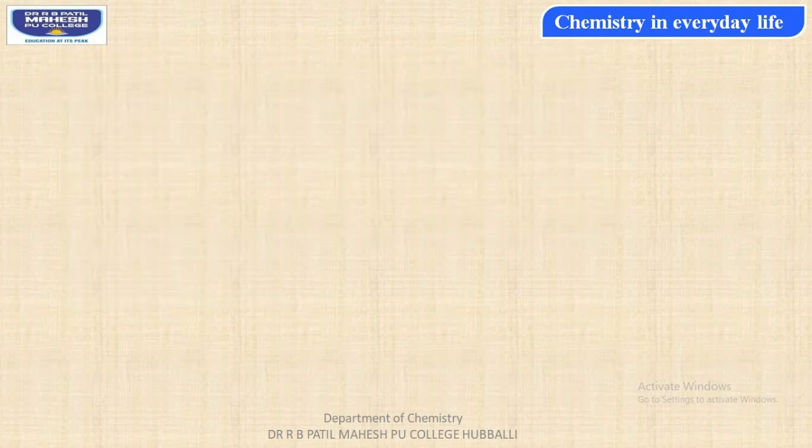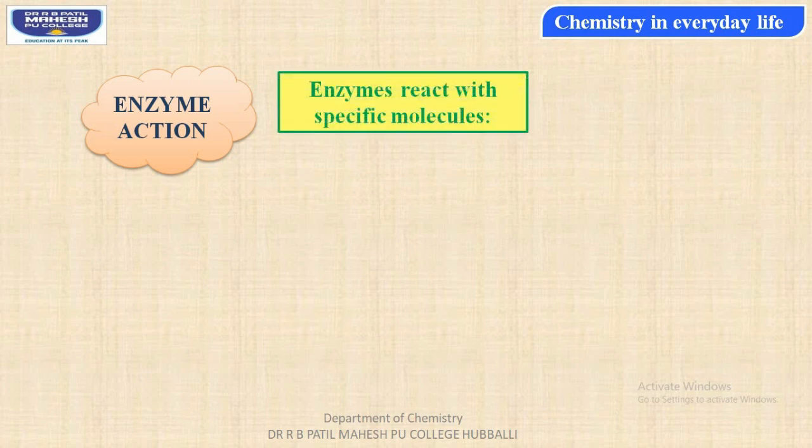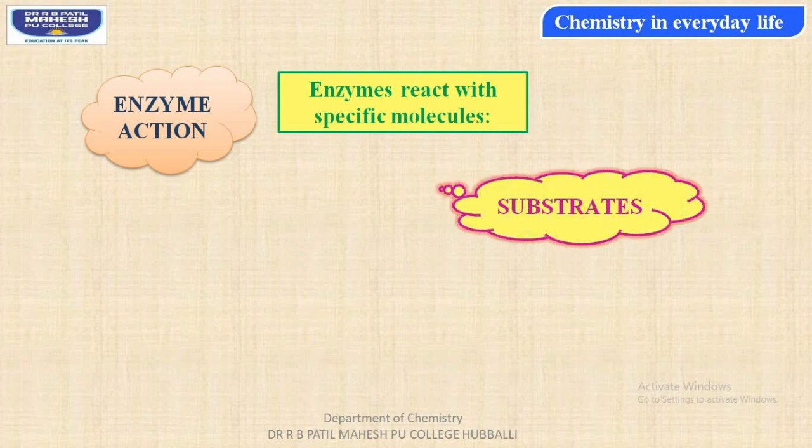Moving to the next one, enzyme action. Enzymes react with specific molecules in our body. For example, it can be a substrate molecule, and students, enzyme action we can study with the lock and key model. A specific enzyme would be acting on a specific substrate.